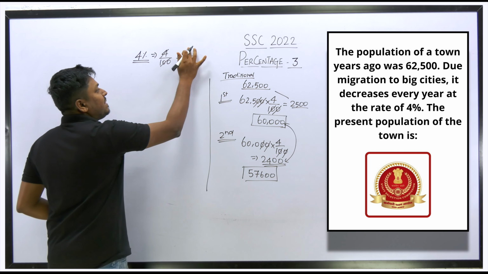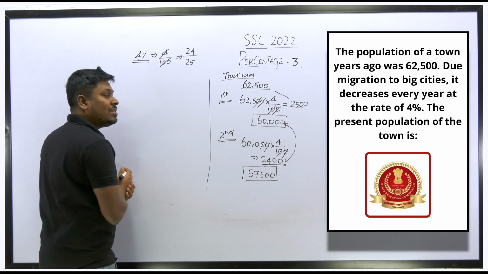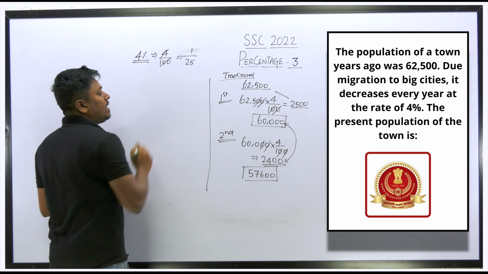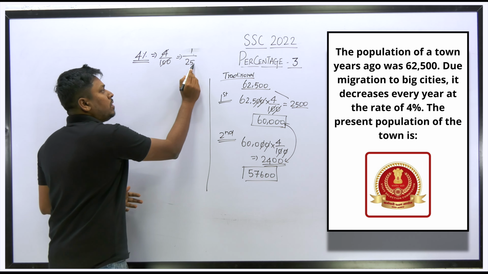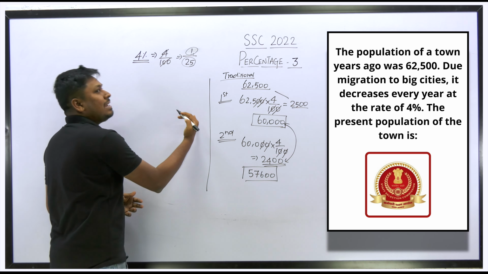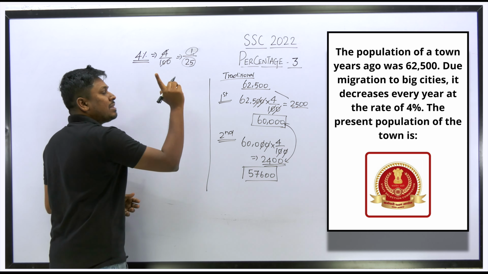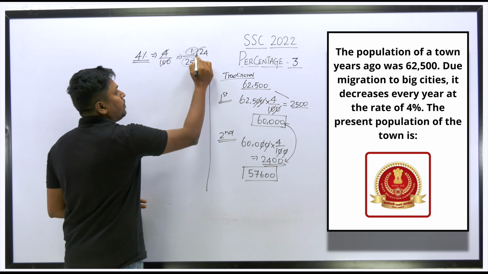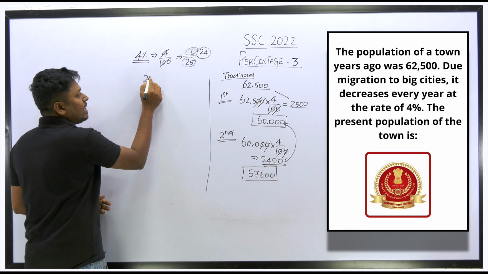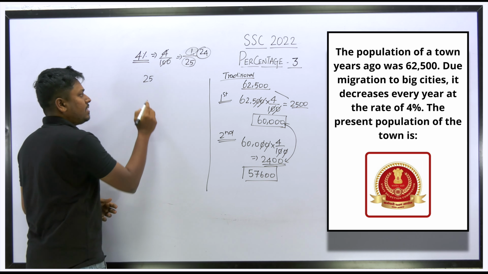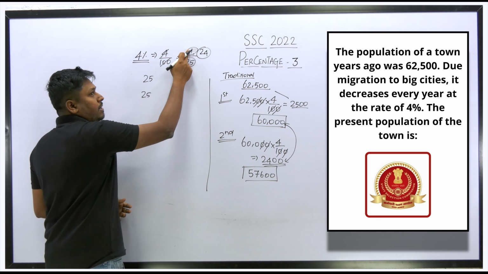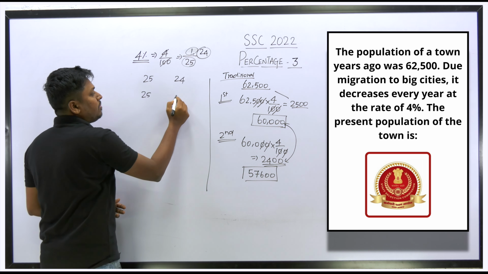So what we can do here is write this as 24. Friends, understood or not how I am writing? Just listen carefully. The exact answer is 1 by 25. The meaning here is, out of the total population, every year one part of the population is getting decreased. So from 25, if you subtract 1, the resultant will be 24. So every year the population is getting decreased to 24. Just see, 25 is the exact population for the first year, and second year 25. So how much population is decreased the first year? One part. So from 25, one part decreased gives 24, and 24.